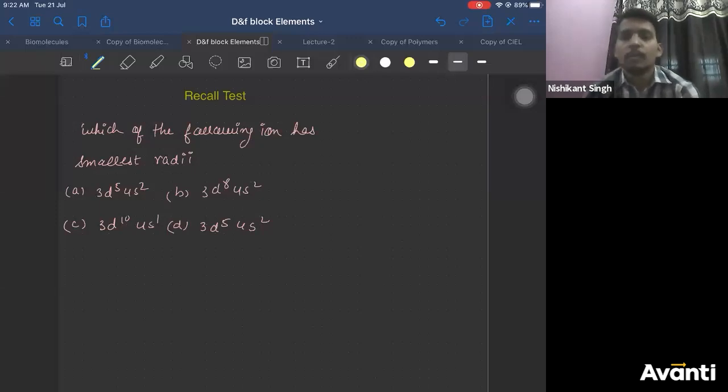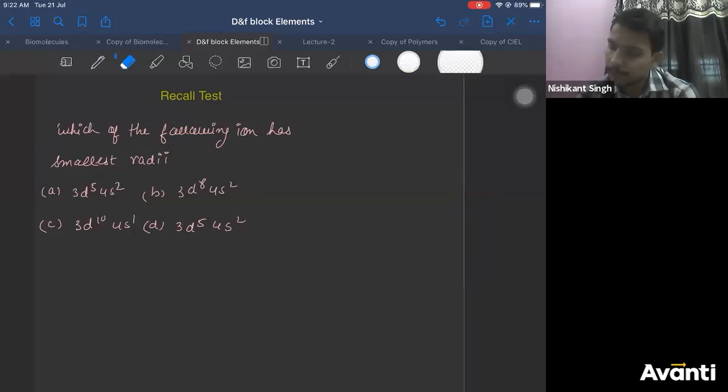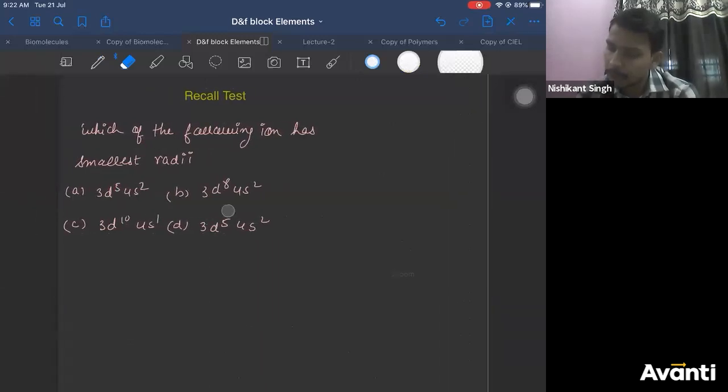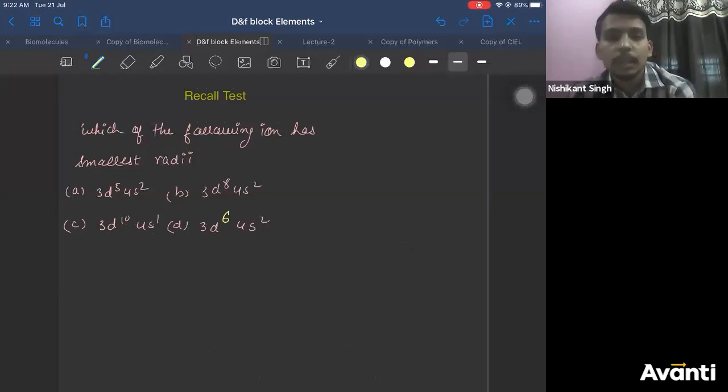So which atom has the smallest radii? What do you feel? A and D options are same. Oh, got it. Then let us make it 6. It should not affect your answer though. Which atom has the smallest radii? Name the element.